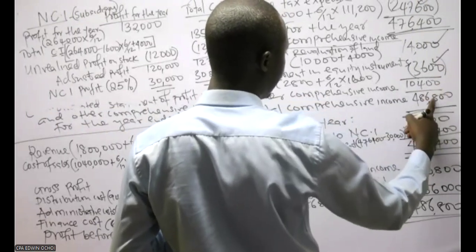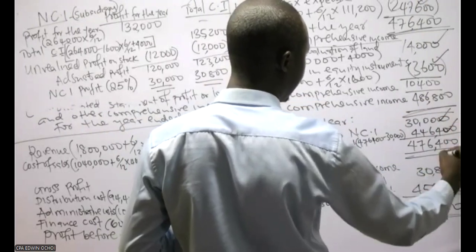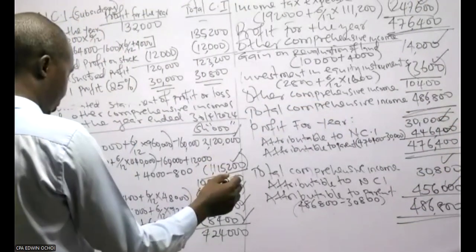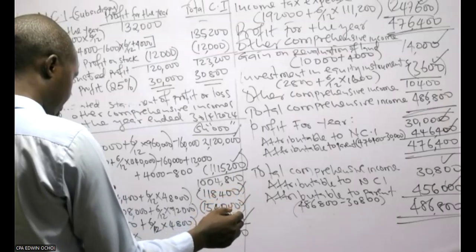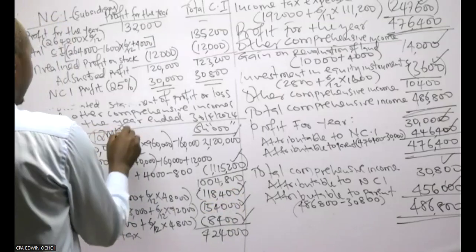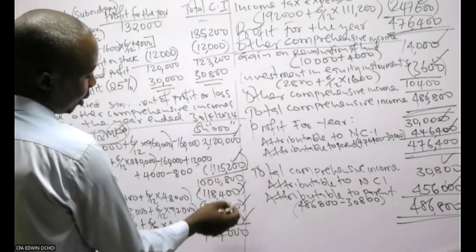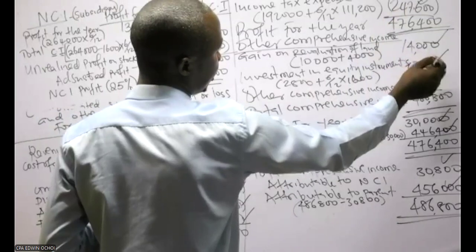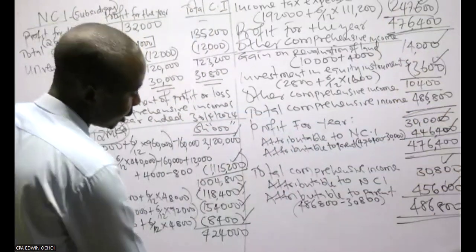Out of the 12 entries, they needed only 6.